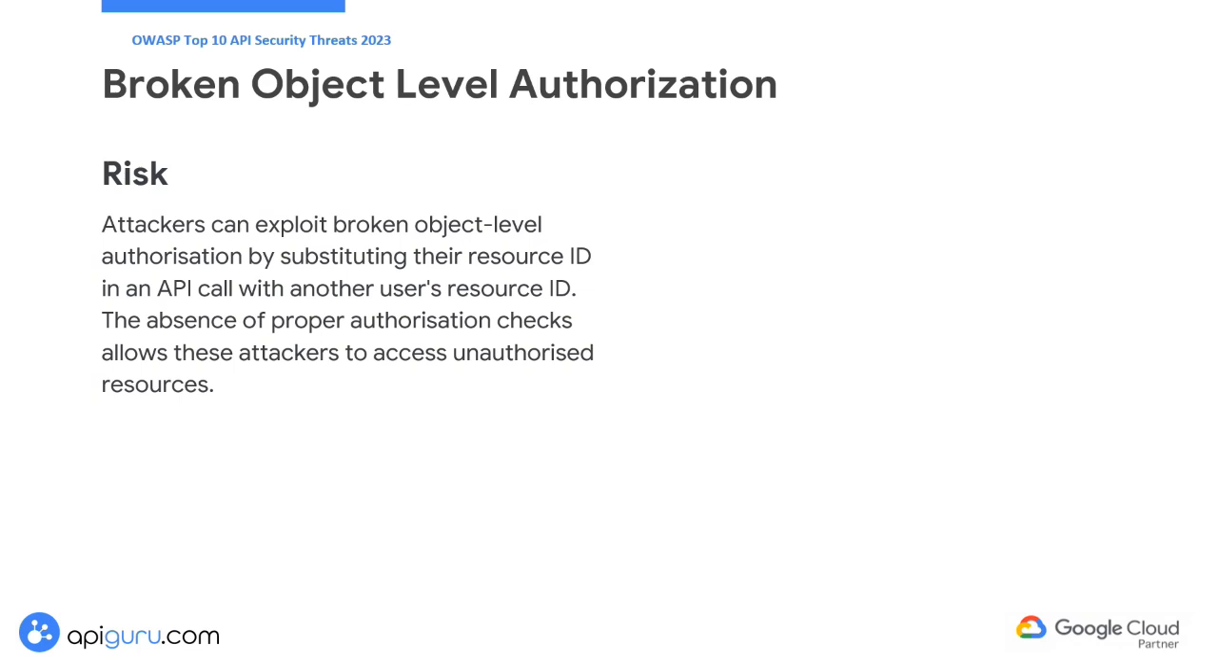Broken object level authorization, short BOLA, is one of the most common security threats, representing nearly 40% of all documented API attacks. Since 2019, BOLA vulnerabilities have consistently ranked at the top of the OWASP list, continuing to hold this position in the latest OWASP API Top 10.